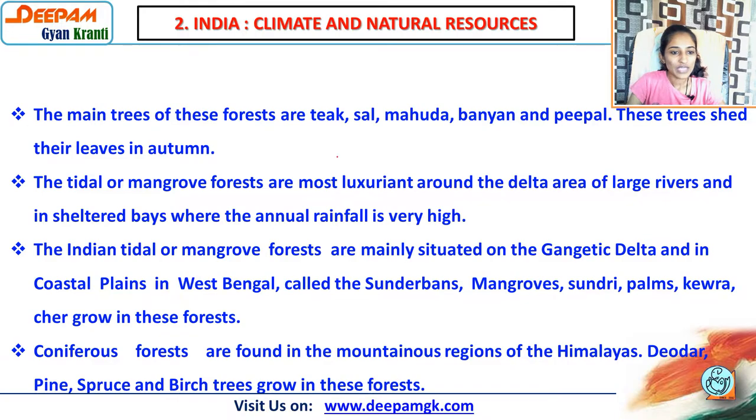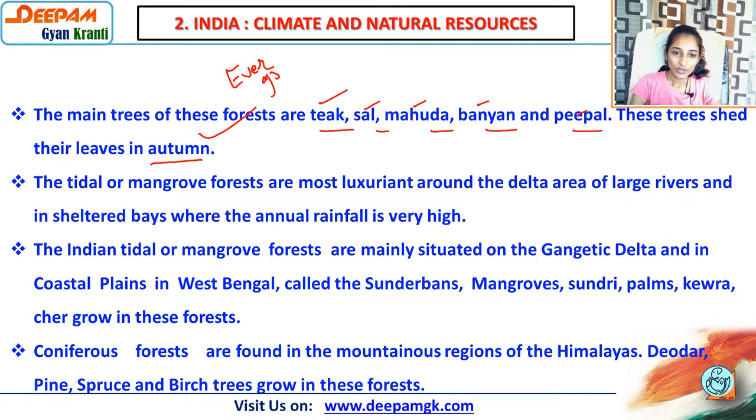Main trees of these forests are teak, sal, mahuda, banyan and peepal. So as far as deciduous forests are concerned, which are the main trees? Teak, sal, mahuda, banyan and peepal. These trees shed their leaves in autumn. We have already discussed the same thing, that generally the trees shed their leaves in which season? Autumn, and it is not applicable in evergreen forest.